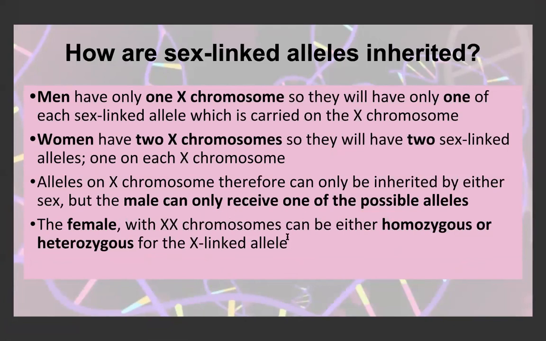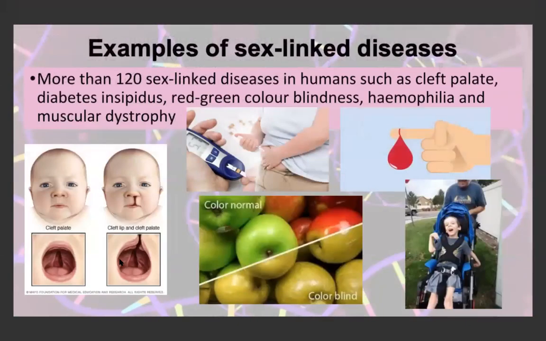The female has two X chromosomes, so she receives two sex-linked alleles, which means that the female can be homozygous or heterozygous. Some examples of sex-linked diseases are a cleft palate, diabetes insipidus, red-green color blindness, hemophilia, and muscular dystrophy.